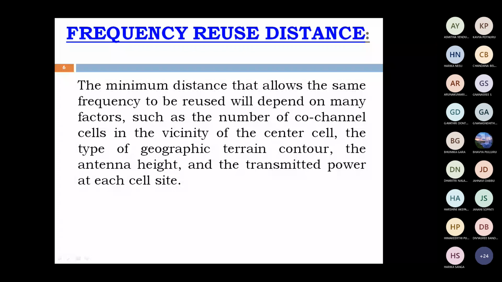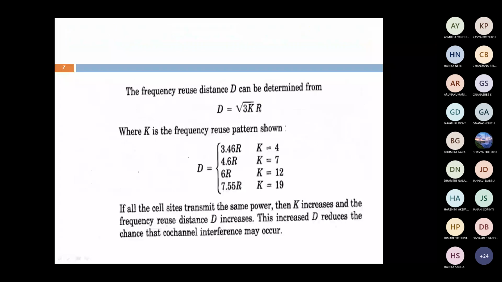It depends upon the antenna heights, transmitted power and terrain contour. You know the equation: with cluster size K and cell radius R, the frequency reuse distance is D equal to root 3K multiplied by R. Suppose for K equal to 4, D equal to 3.46 R. For K equal to 7, it is 4.6 R. For K equal to 12, 6 R. For K equal to 19, it is 7.55 R.